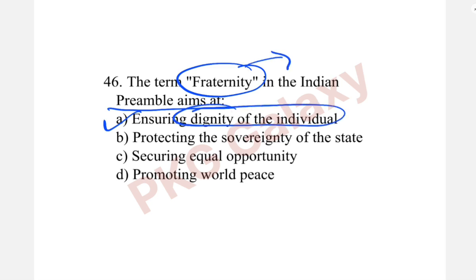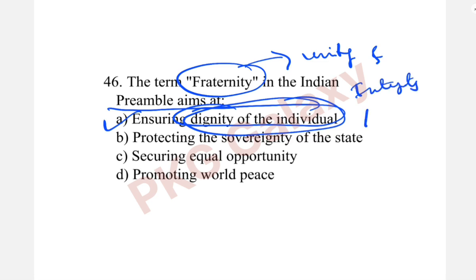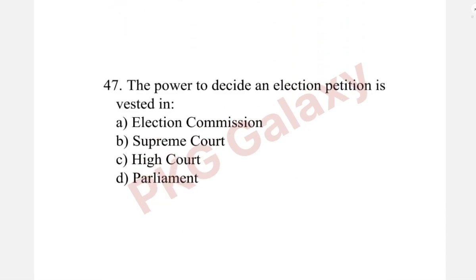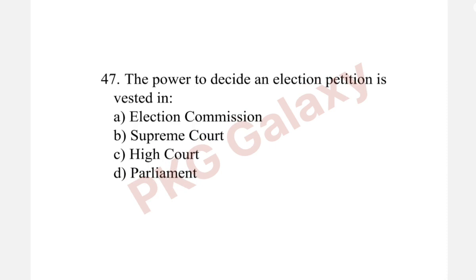The fraternity assures the dignity of the individual and the unity and integrity of the nation. The power to decide an election petition is vested in? The correct answer is option C, High Court.